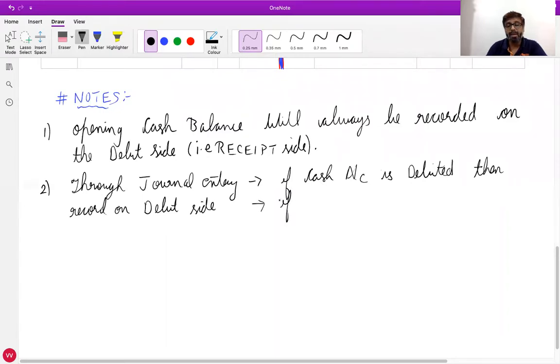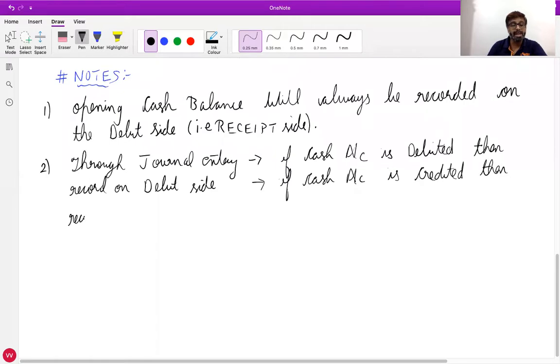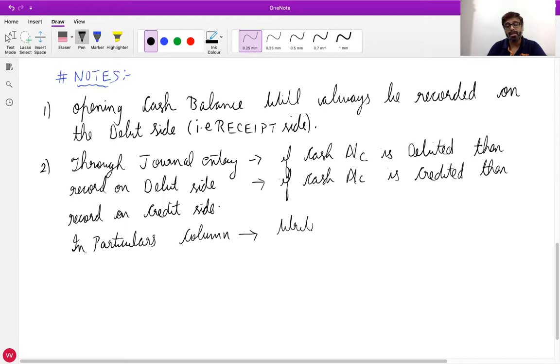If cash account is credited, then record on credit side. In particulars column, write the name of opposite account. Means,